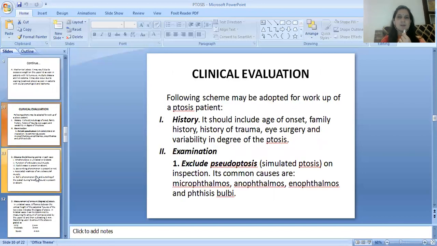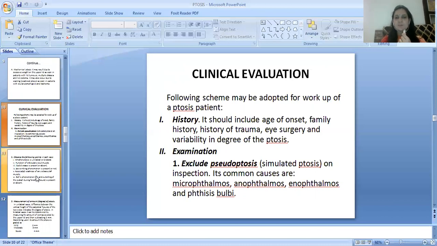Then the clinical evaluation of ptosis. The following scheme may be adopted for workup of a ptosis patient. First is history. It should include age of onset, family history, history of trauma, eye surgery, and variability in degree of the ptosis. Examination of ptosis. First, we should exclude pseudoptosis, meaning simulated ptosis on inspection.